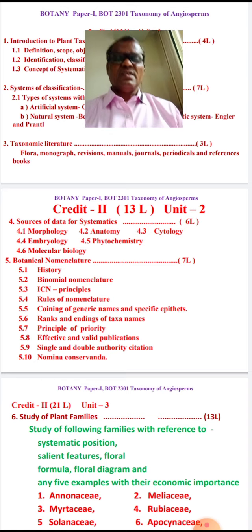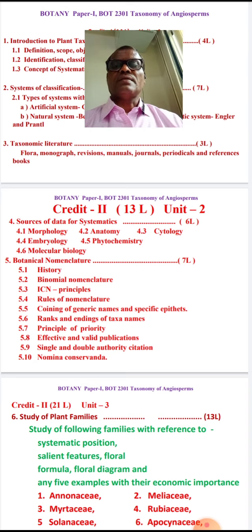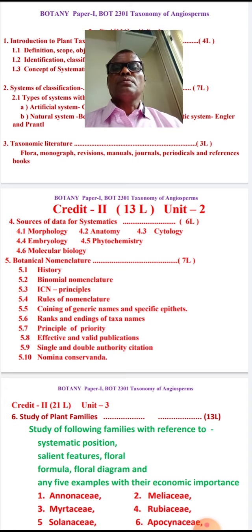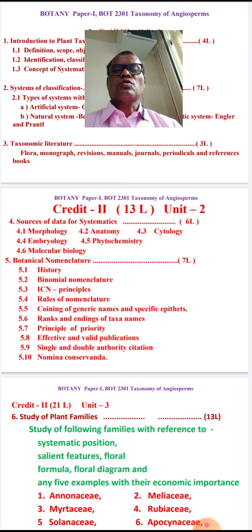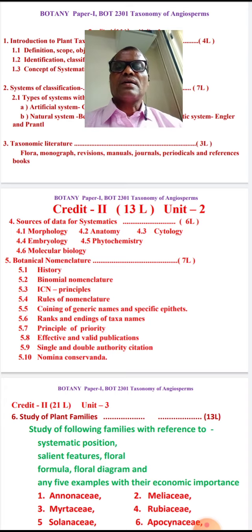I think already in FY we have seen morphology, all the external characters, that is the habit, suppose shrub, herb, tree, climbers, then inflorescence, flower types, calyx, corolla. So how the differentiating characters and how other characters are similar or different, all this acts as a source of data.